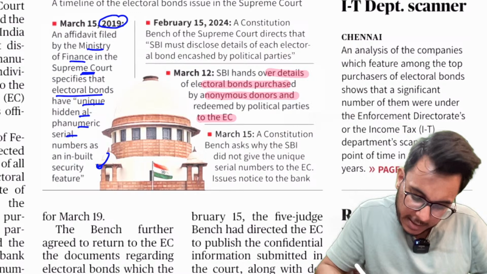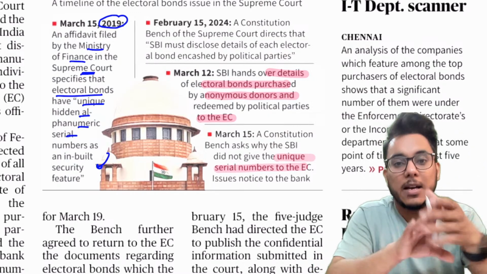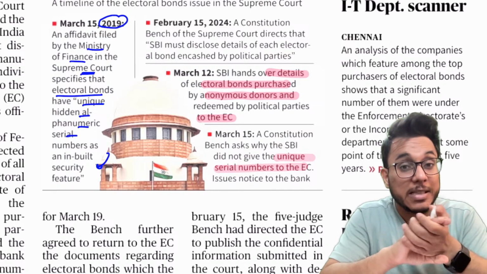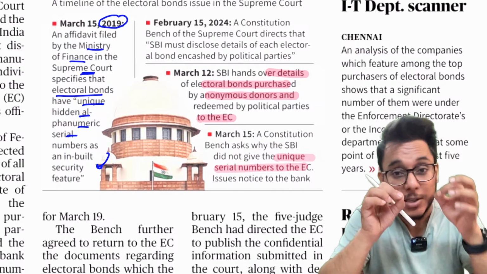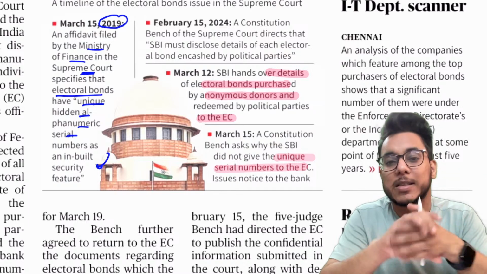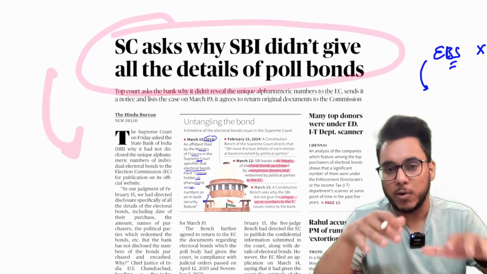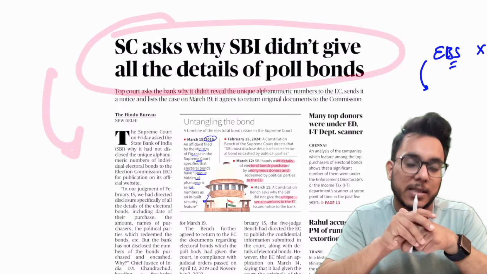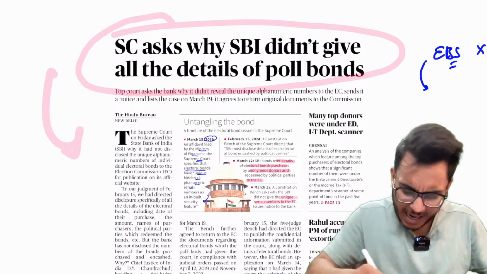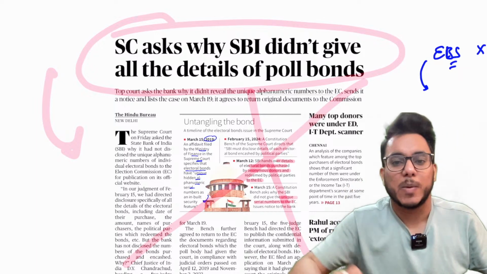But State Bank of India did not give these unique serial numbers, the hidden alphanumeric serial codes on which these electoral bonds are to be identified. These alphanumeric serial numbers have not been given. So the Supreme Court asked why SBI has not given all the information, why you have not given these alphanumeric serial numbers. Now guys, I will not advise you to go too much in detail in this particular article.